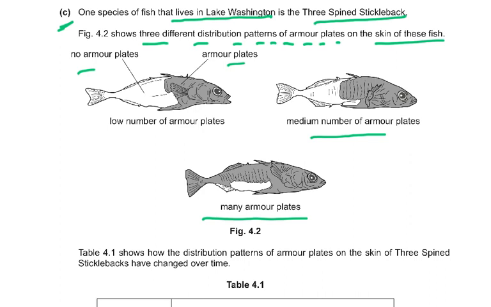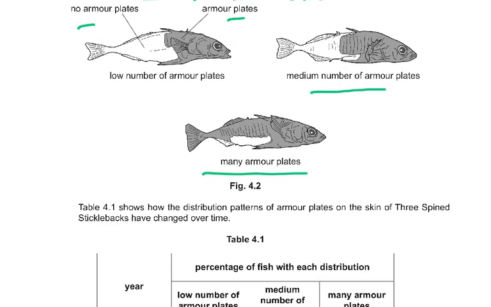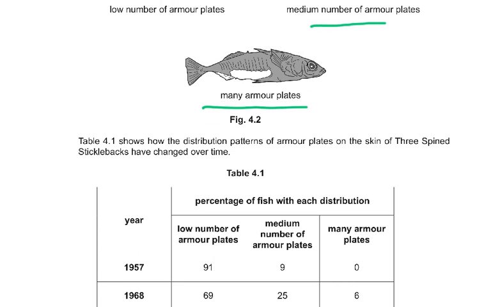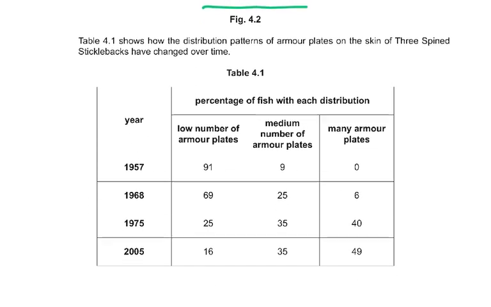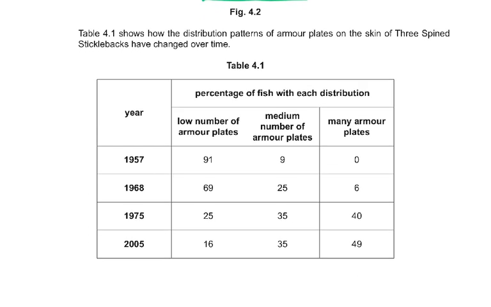Table 4.1 shows how the distribution pattern of armor plates on the skin of three-spined sticklebacks has changed over time. So the low number, medium number, and many number, and the percentage of fish with each distribution. In 1957, the low number were 91, the medium were 9, and then the many were 0.